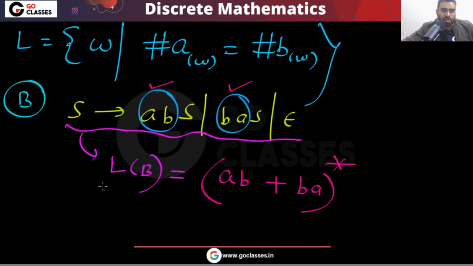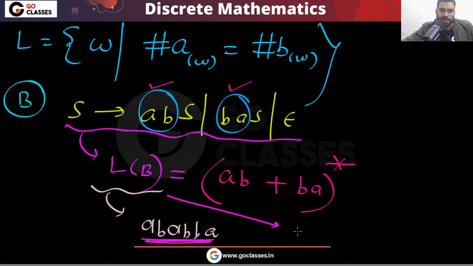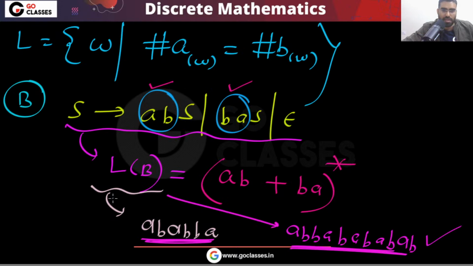Your language will have this type of strings where A, B are coming in pair. Is this understood? Very good.